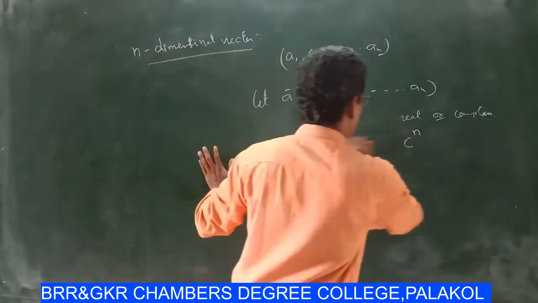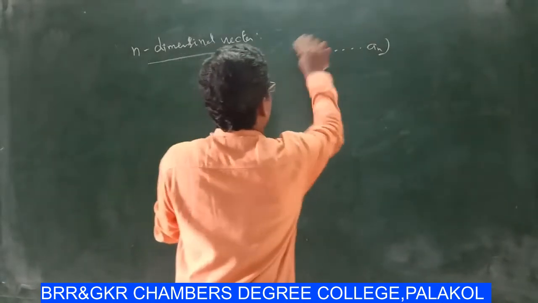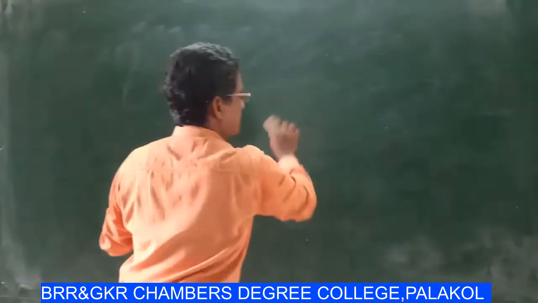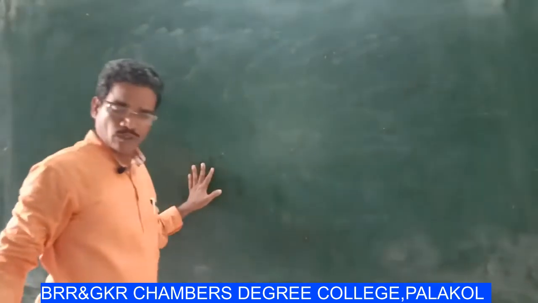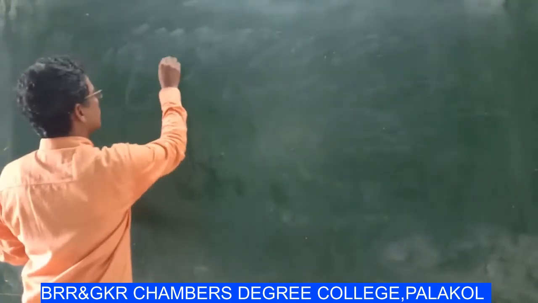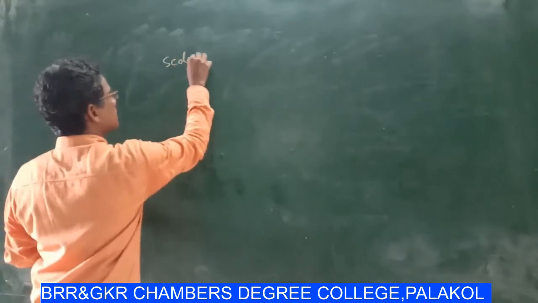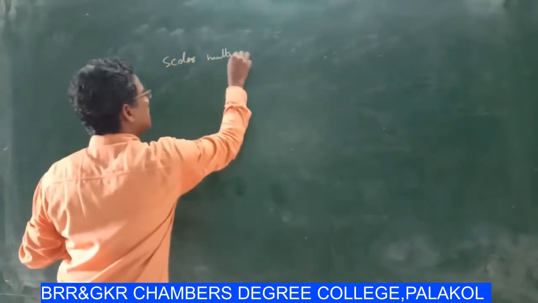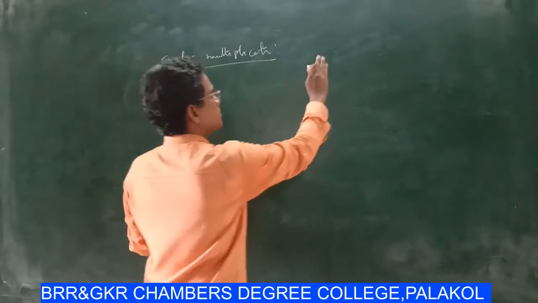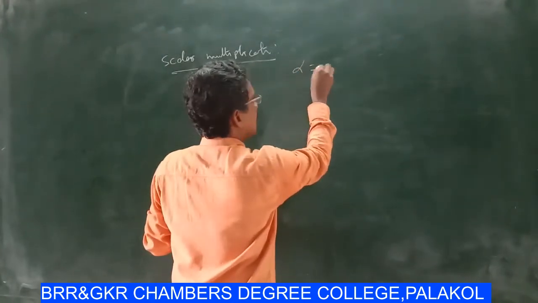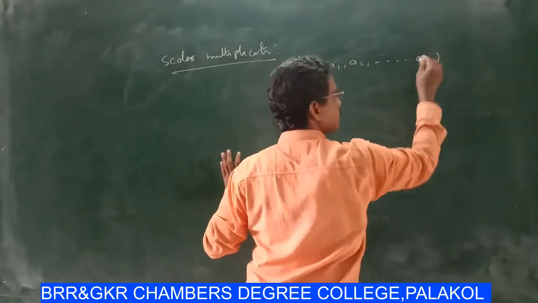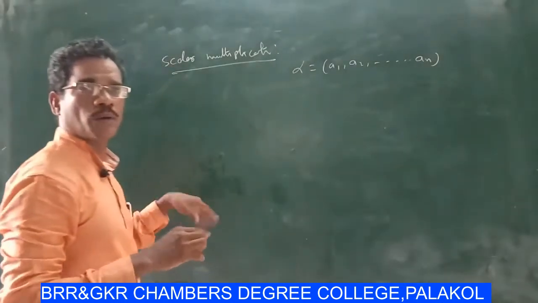Next, now the definition of scalar multiplication. Scalar multiplication means, suppose the vector alpha equal to a1, a2, and so on up to an.